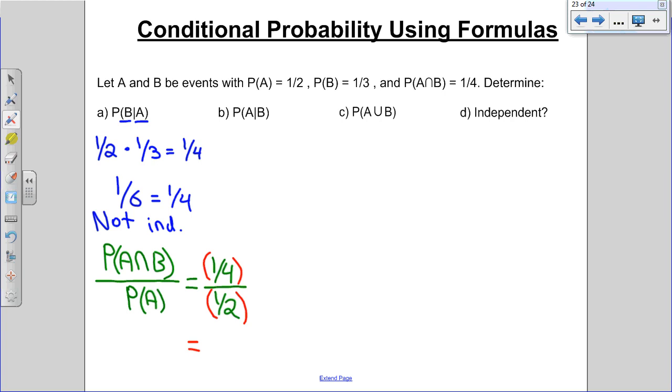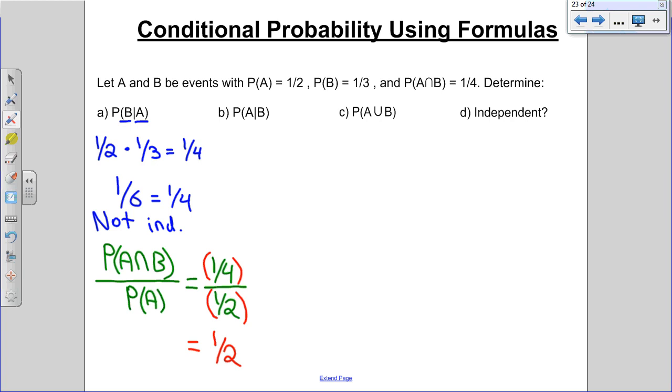So we had to use a bunch of formulas to rearrange things to see what P of B given A actually was. The formulas can get messy fast, right? So they take practice. You have a ton of practice in your books, and you also have a lot in your unit assignment that you can work with.